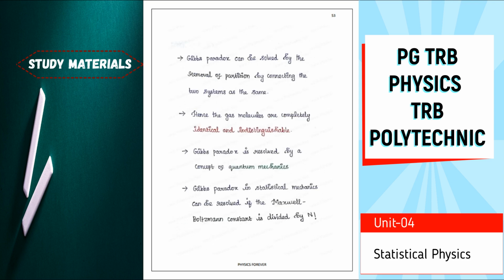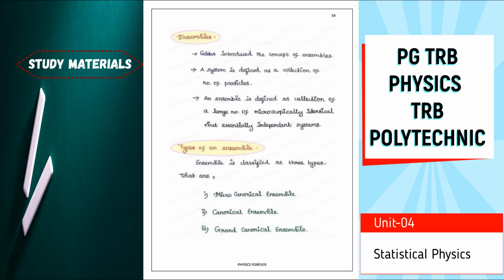So then the Gibbs paradox arises because gas molecules are treated as completely identical and indistinguishable. The Gibbs paradox is resolved by the concept of quantum mechanics. Those things are most important. The Gibbs paradox in statistical mechanics can be resolved if the Maxwell-Boltzmann count is divided by N factorial. So what is meant by ensembles?